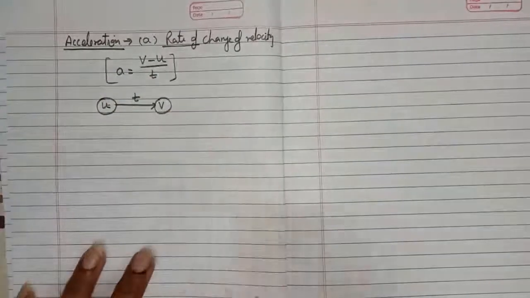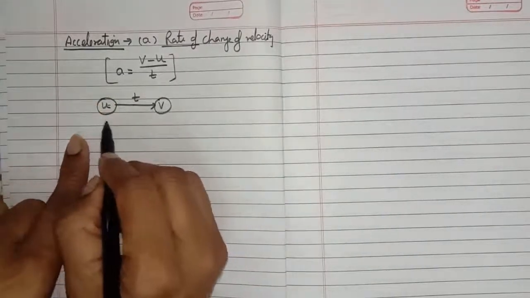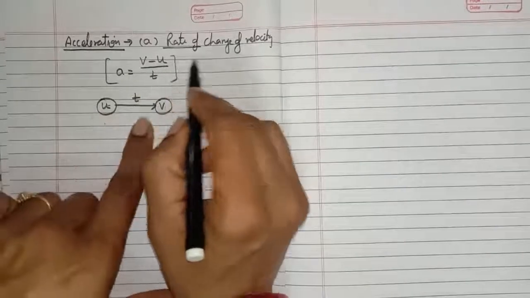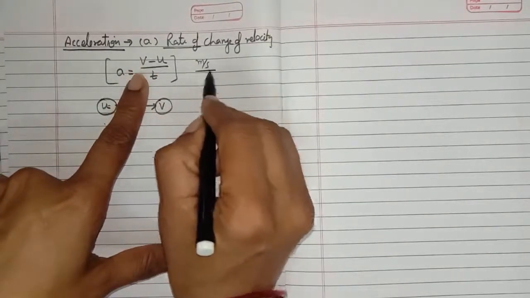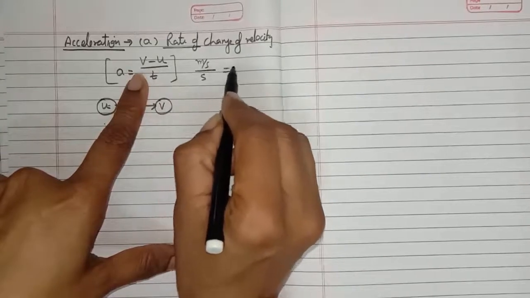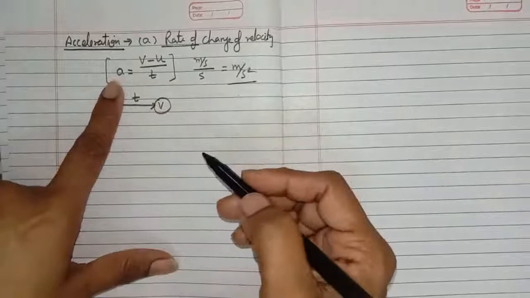So this is the acceleration. What can be the SI unit of the acceleration? Acceleration is equal to change in velocity upon time. So what is the SI unit of velocity? It is meter per second, divided by the time, which is second. So it is meter per second square. So this is the SI unit for the acceleration.